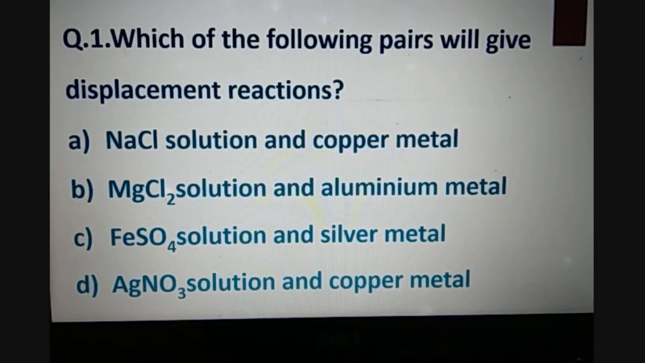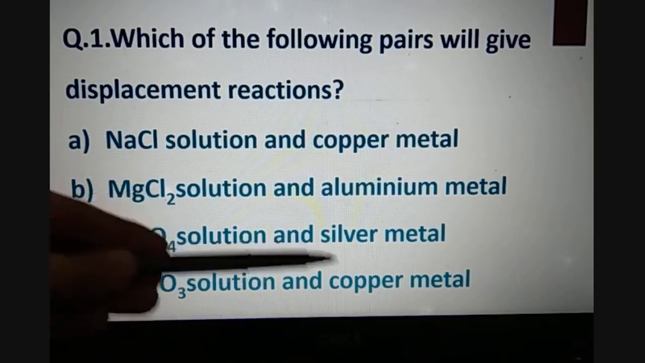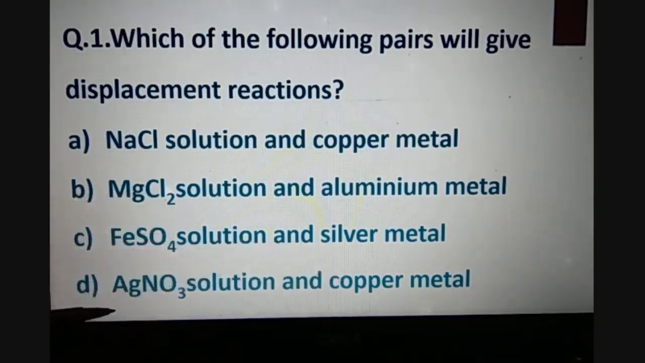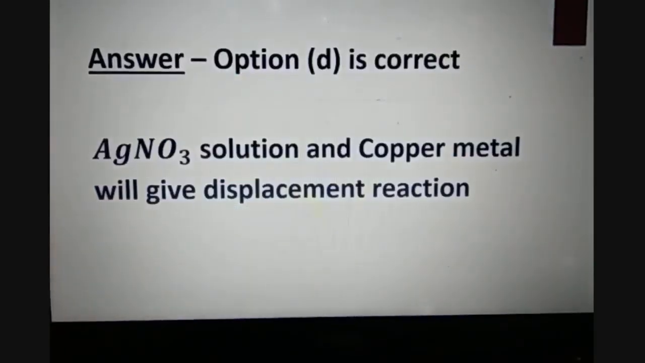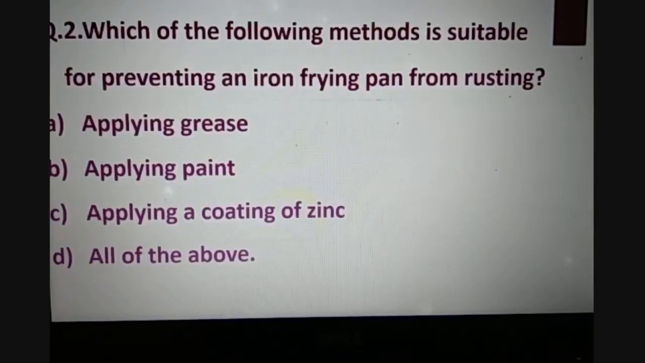Why? Because all the other metals which we are having along with the salt are less reactive than the metal present in the salt solution. Hence, they cannot replace the more reactive metal from the salt solution. But copper is more reactive than silver, so it can displace silver from silver nitrate solution. So, correct option is D. That is, silver nitrate solution and copper metal will give the displacement reaction.